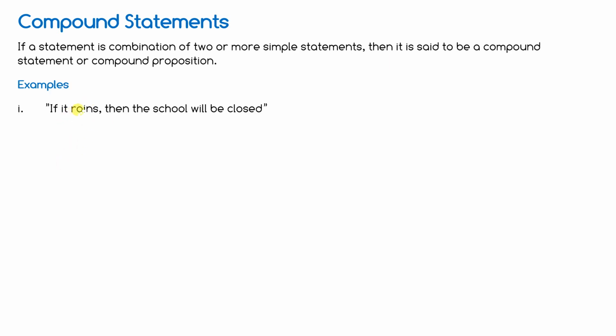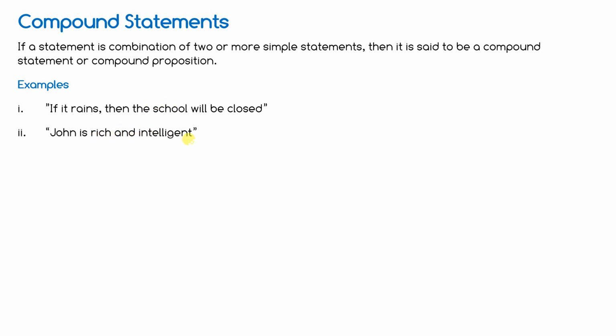Example. If it rains, then the school will be closed. There are two statements here. One is if it rains, another one is the school will be closed. And they are connected through then. If then. So this is a compound statement.